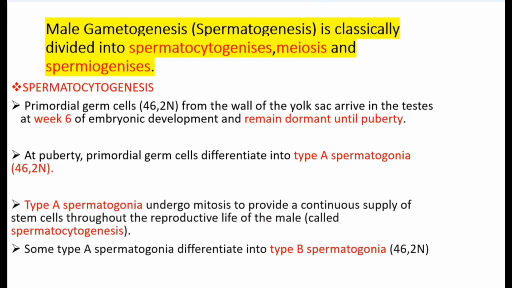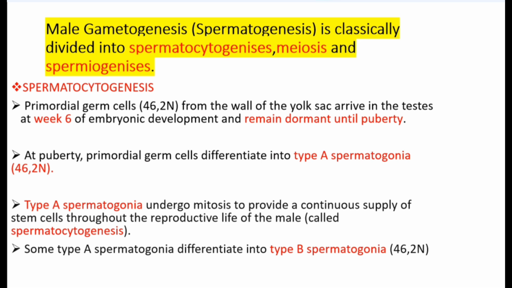Male gametogenesis, which is also known as spermatogenesis, is classically divided into spermatocytogenesis, meiosis, and spermiogenesis. In spermatocytogenesis, primordial germ cells from the wall of the yolk sac arrive in the testis at week 6 of embryonic development and remain dormant until puberty. At puberty, primordial germ cells differentiate into type A spermatogonia. Type A spermatogonia undergo mitosis to provide a continuous supply of stem cells throughout the reproductive life of the male, called spermatocytogenesis.